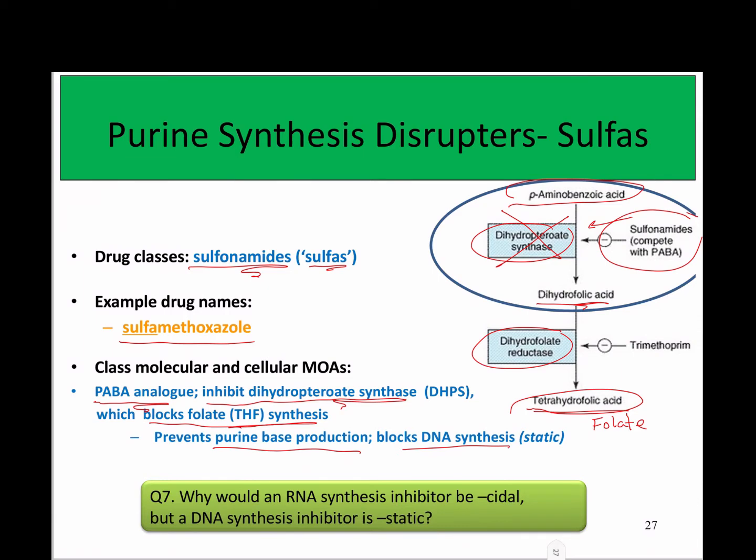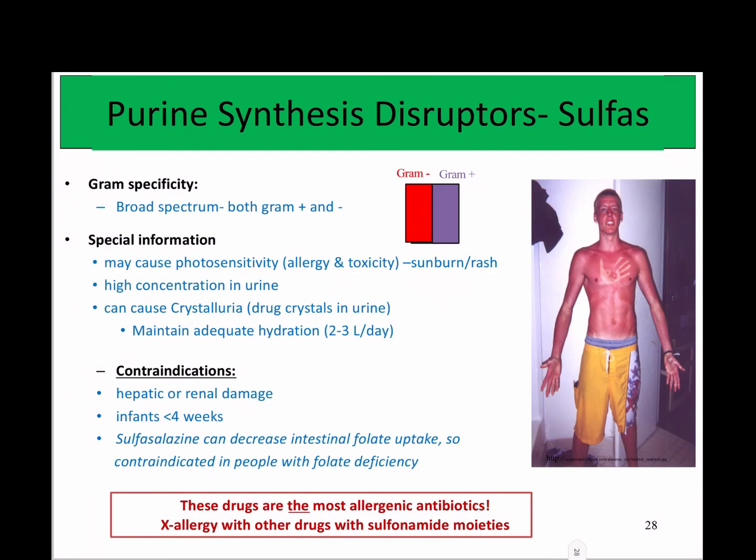So when we take a sulfonamide, it does look like PABA to our body, but because we're getting enough folate from our diet, it doesn't matter to us that that synthesis pathway was disrupted. So sulfonamides are broad spectrum. They're both gram-positive and gram-negative. They can cause photosensitivity, and like we talked about with the fluoroquinolones, they actually have both photoallergy and phototoxicity. With the photoallergy, you're going to see a rash, and with the phototoxicity, you can see sunburn if exposed to UV light.